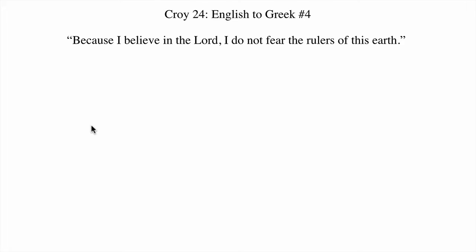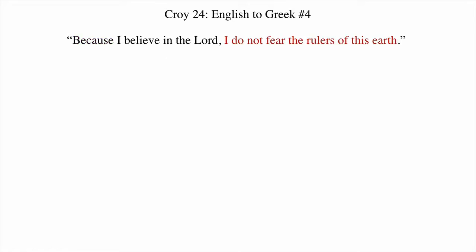One of the first things I think it's good to note in a sentence like this is that phrases like because or in order to indicate subordinate clauses. The easiest way to show what a subordinate clause is is to note what a major clause is, the primary clause. I do not fear. There's a sentence already. A subject and a verb. And we have a direct object. I do not fear the rulers of this earth. The first half of the sentence, because, indicates the reason, but it needn't be there to get a complete sentence.